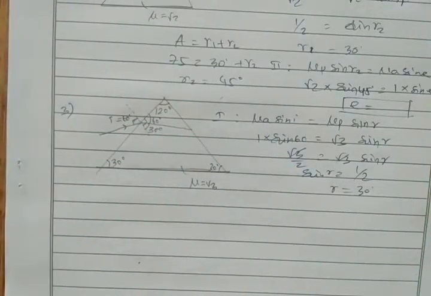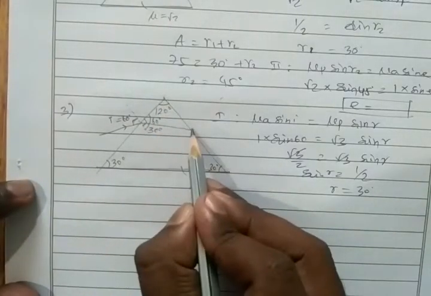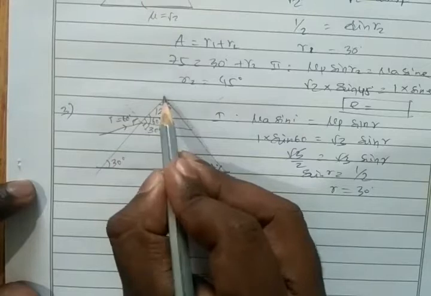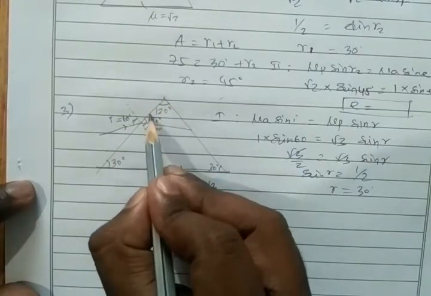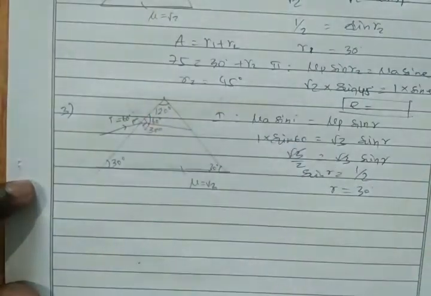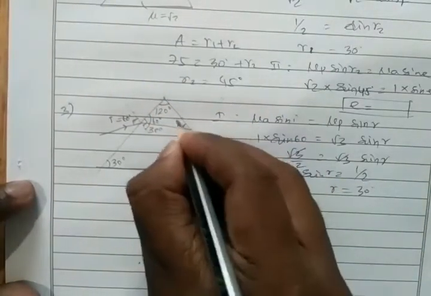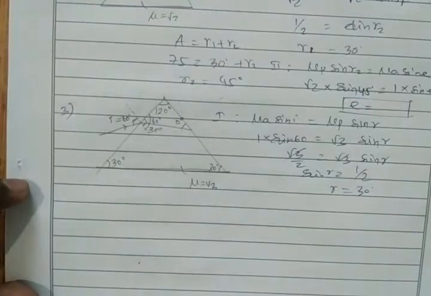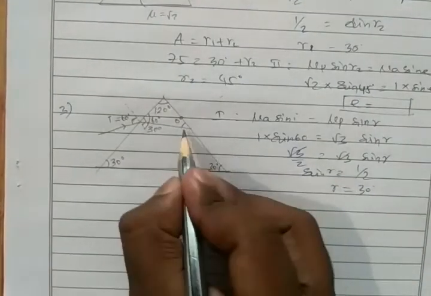As we know, in a triangle, the total angle enclosed by the triangle will be 180 degree, correct? So see here in this triangle, this angle 120 plus this angle 60, 180. So from these two angles we have 180 degree. Then what will be this angle? 0 degree. Is it possible? So it cannot be 0 degree.